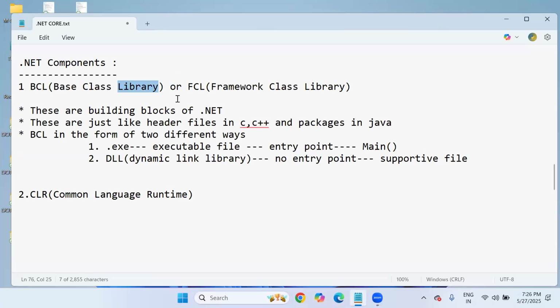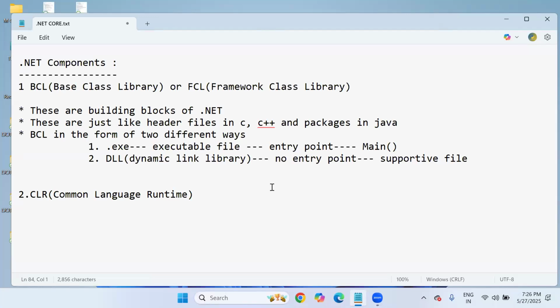Most of the base class libraries come by default when we install the .NET Framework. One more important piece of information: some students ask whether the .NET Framework or .NET Core framework needs to be installed separately. No. The moment we download and install Visual Studio 2022, the .NET Framework and Core Framework install automatically.